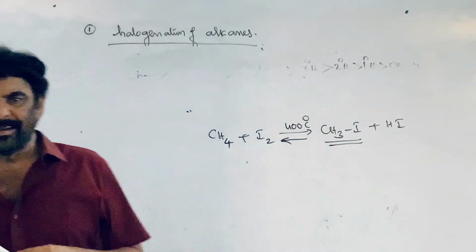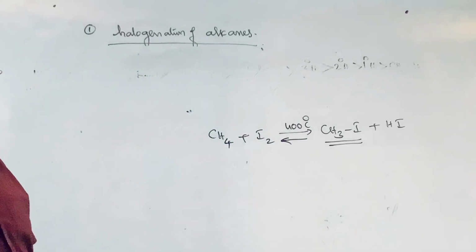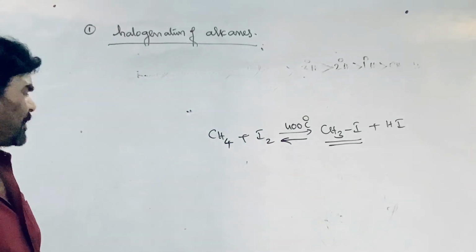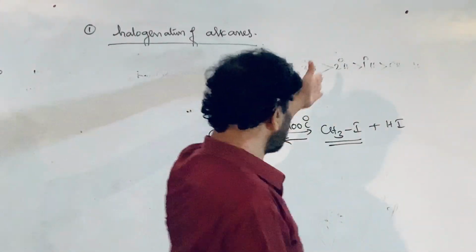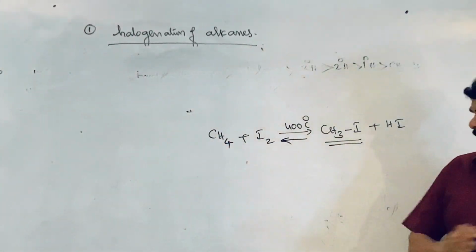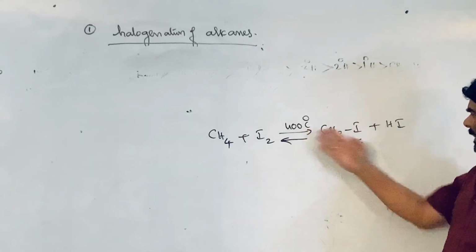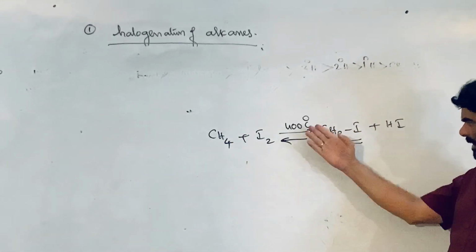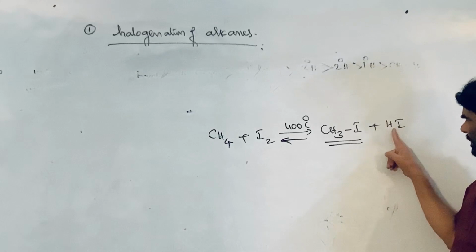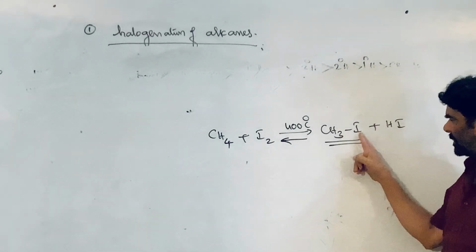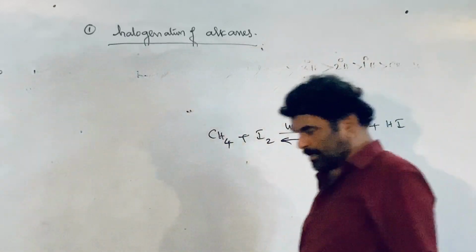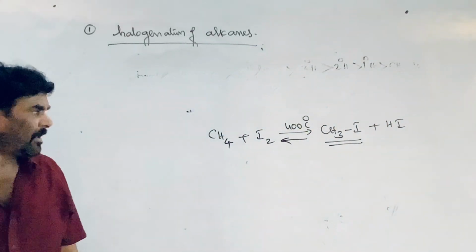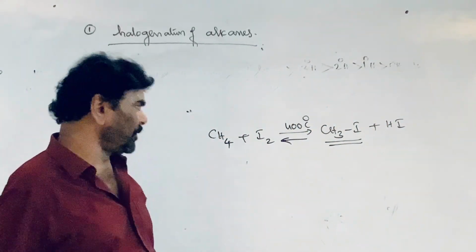Therefore, direct iodination, like chlorination and fluorination, is not viable on alkanes. It is not profitable, and yields are very poor. Why? Under high temperature conditions, which we have to provide, HI is a reducing agent. It reduces the methyl iodide into methane and iodine. Therefore, that is not possible at all, and yields are very poor.